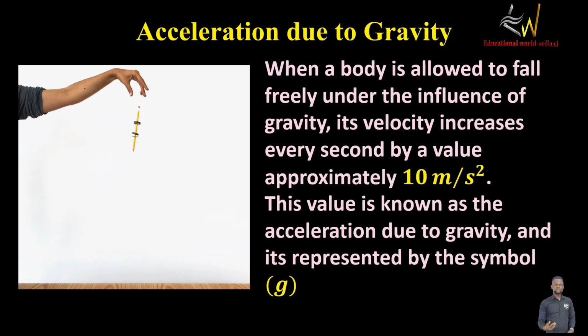So if it took 4 seconds for an object to drop to the ground, that means before it started dropping, the speed was 0 or the velocity was 0. So in 1 second, the speed has changed to 10 meters per second. 2 seconds, 20, 3 seconds, 30, 4 seconds, 40. So if an object took 4 seconds to hit the ground, it simply means that its velocity before it hits the ground is what? 40 meters per second. As simple as that. That is the essence of the acceleration due to gravity.